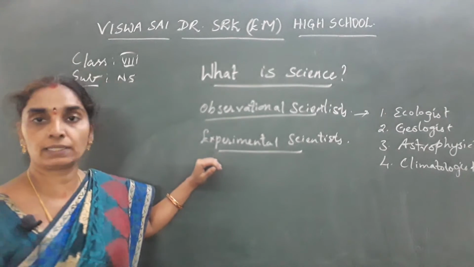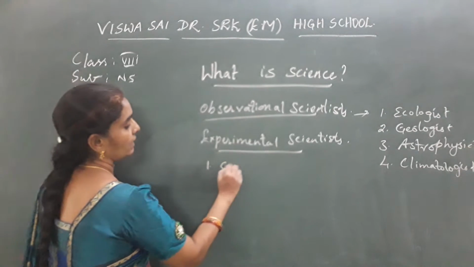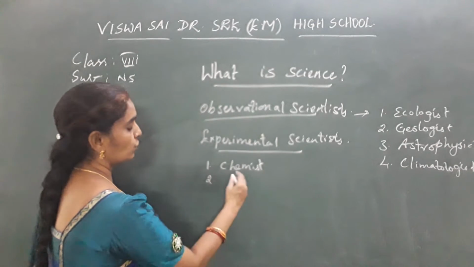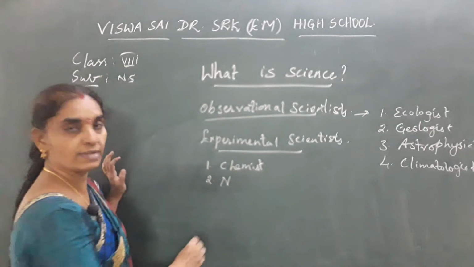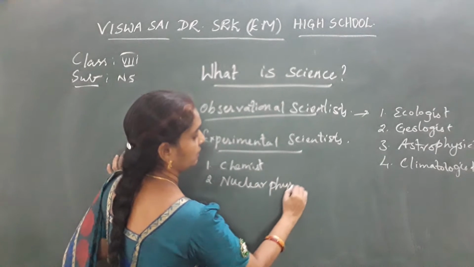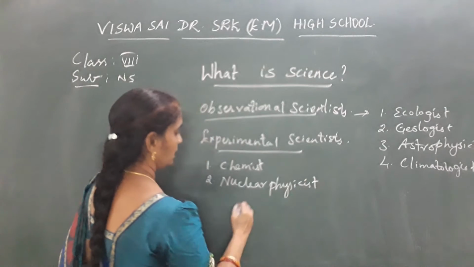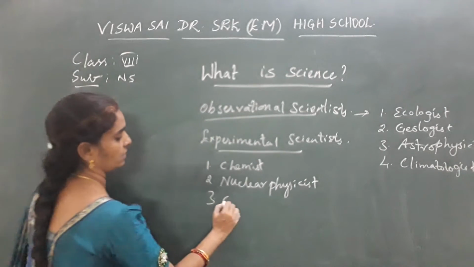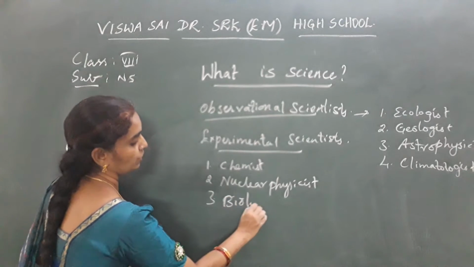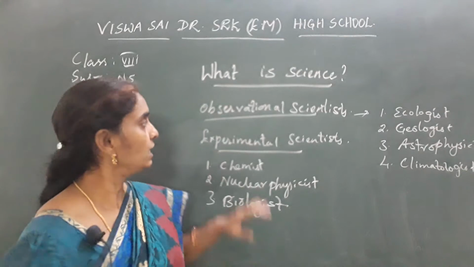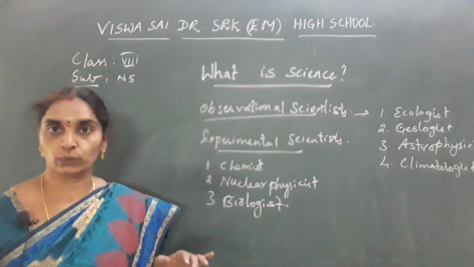And coming to experimental scientists, number one, chemist; number two, nuclear physicist; number three, biologist. Our subject, as you know well, belongs to the biologist. Okay, so what do they do? Chemist.